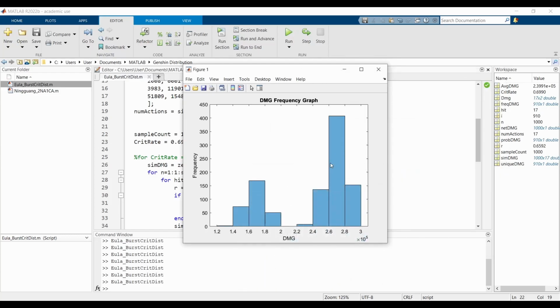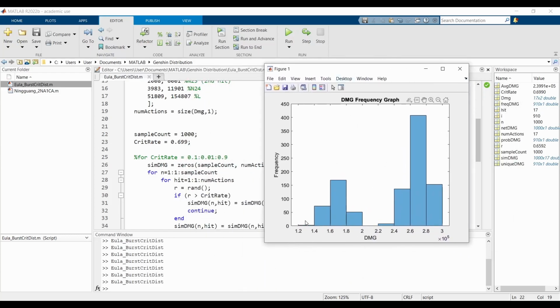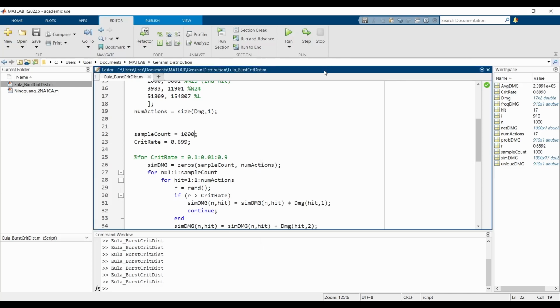Again, this distribution graph is not exactly the most useful, but now we're starting to see something a little bit more interesting. We're starting to see that these peaks were connected before, but now it's separating. But that might just be due to the bin sizes. Don't think about it too much. The point is, we have a smaller peak here and a larger peak here. And we're also starting to calculate values.